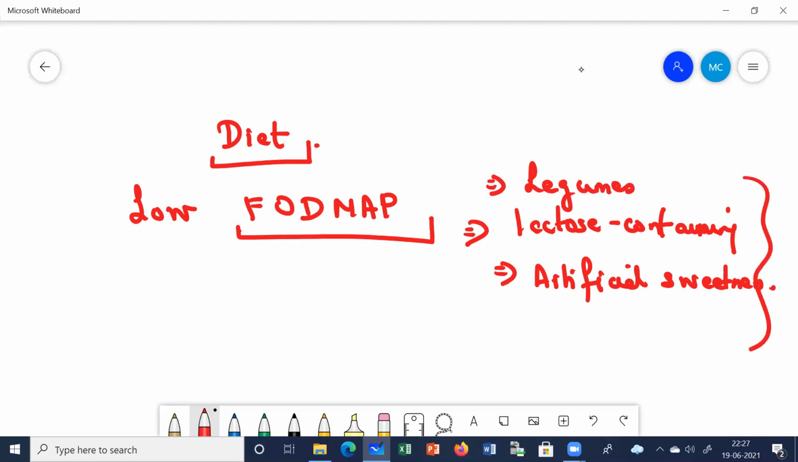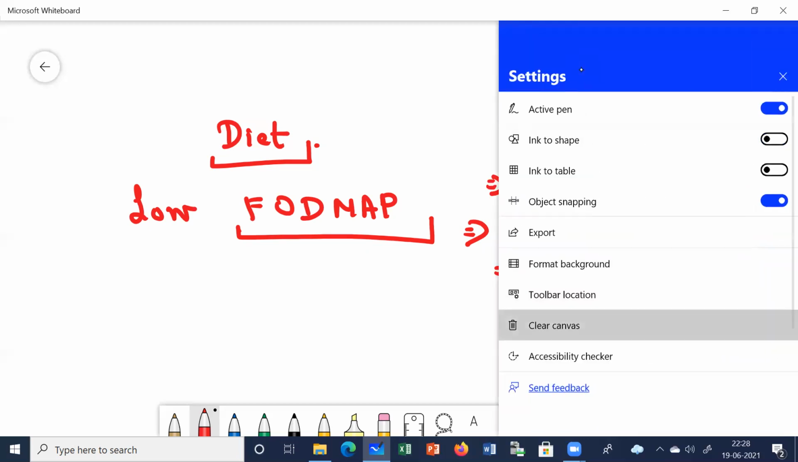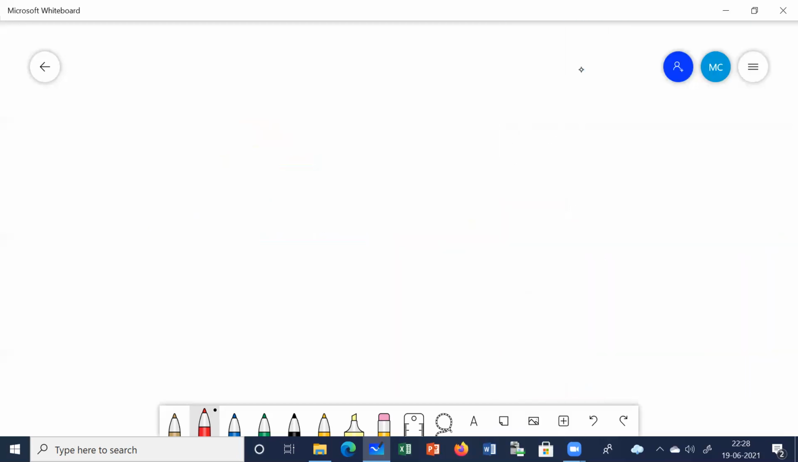So these FODMAPs, okay, so I give it to you, that is FODMAP: fermentable oligosaccharides, disaccharides, and monosaccharides, and polyols. Okay, so we mainly ask the patient to avoid these. Clear? Next, let us see what is the treatment. In case of constipation predominant IBS, what is the treatment we are going to give the patient?